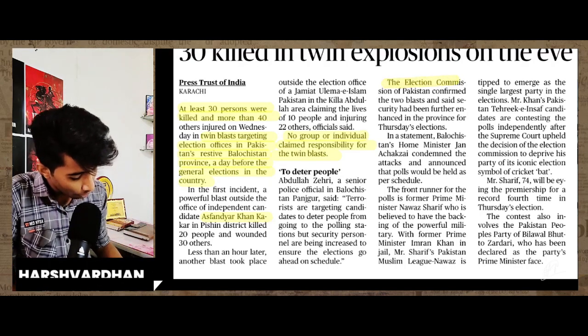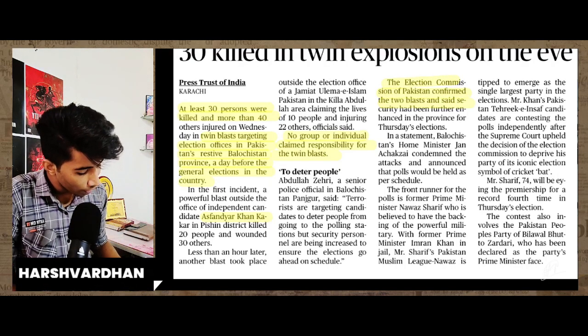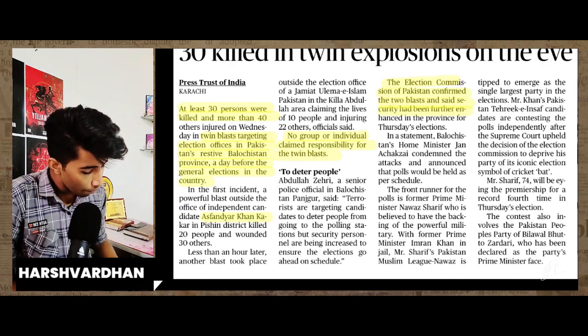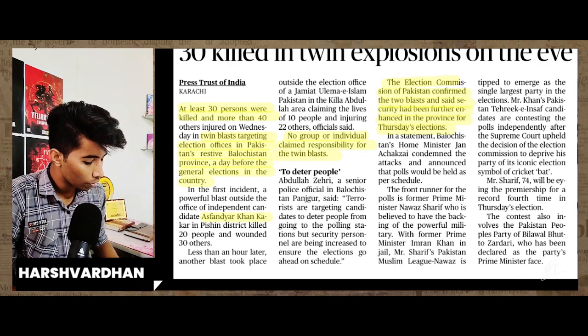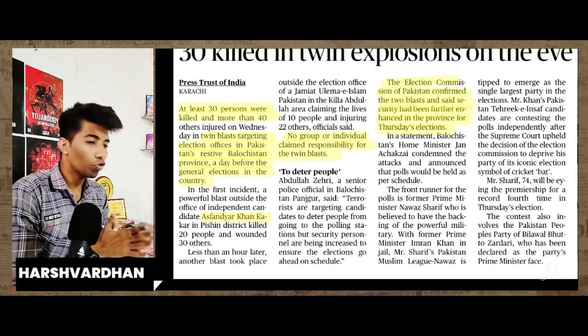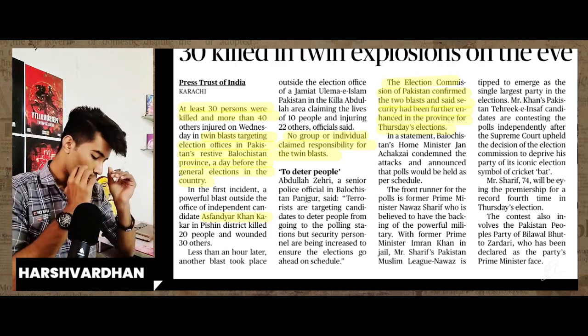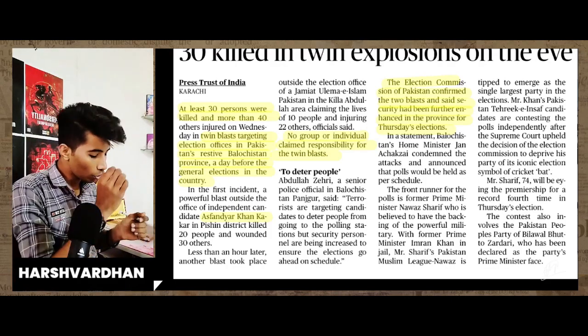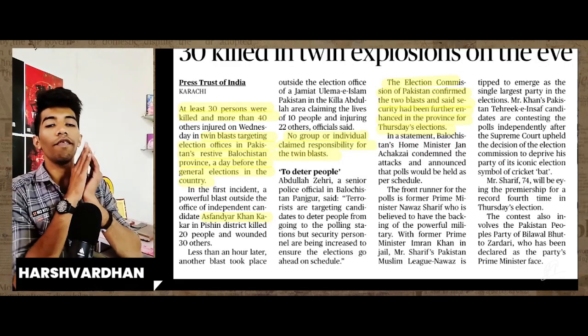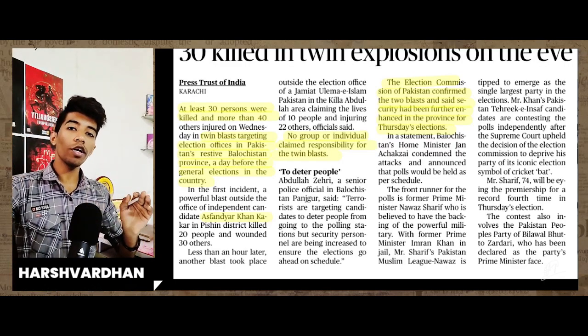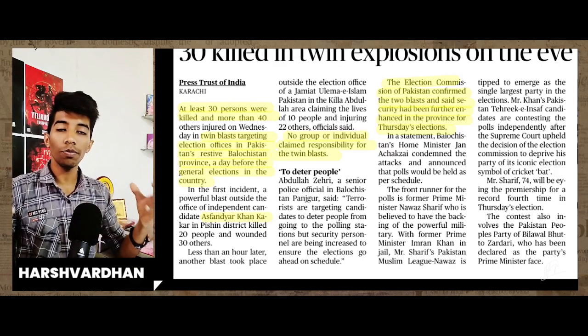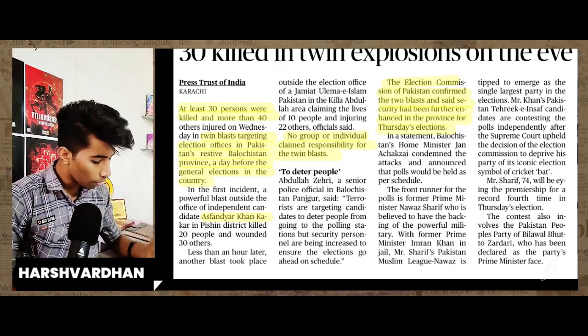The election commissioner of Pakistan confirmed the two blasts and said security had been further enhanced in the province for the Thursday election. The elections happening today in Pakistan will have security provided, with full control over security enhancements and surveillance systems.